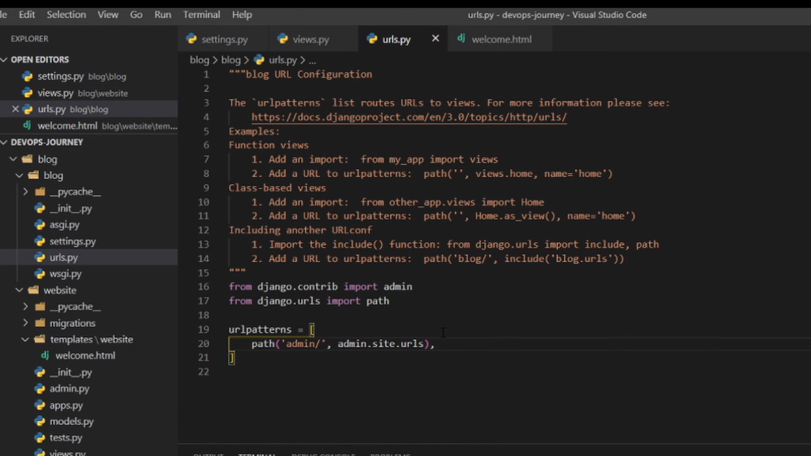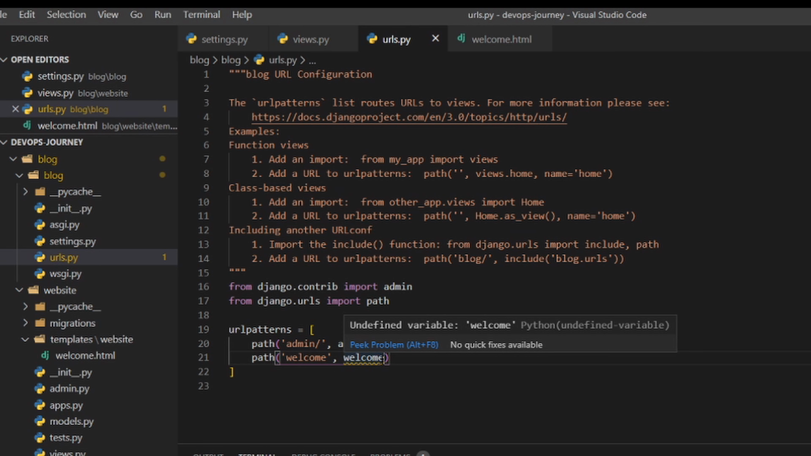So to get started with what we need here, let's start a new line in our URL patterns, and we're going to add a new path. And for this path, we're going to call it welcome. And then we're going to send it the object welcome as well. And if you're using an IDE like me, you'll probably notice that it's underlined. And the reason it's underlining it is because Django cannot find this object.